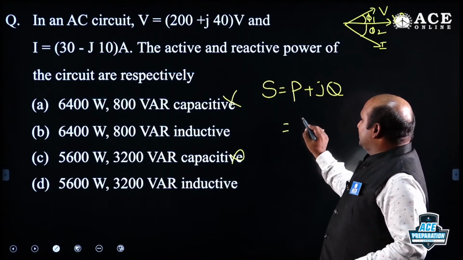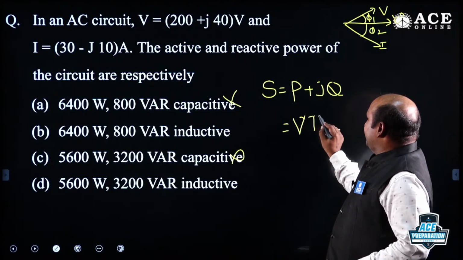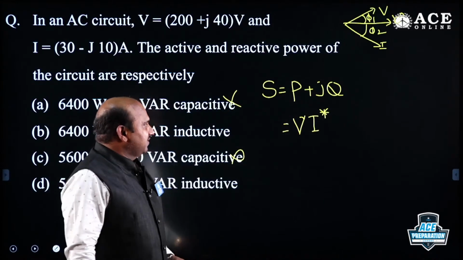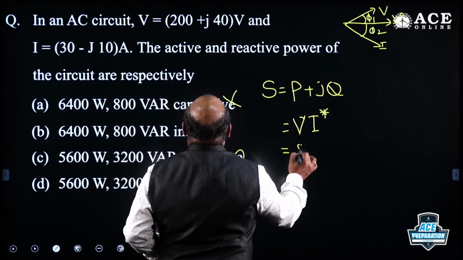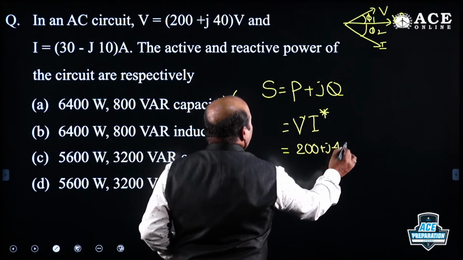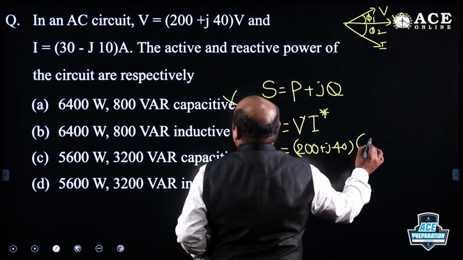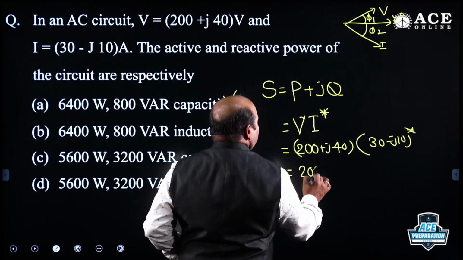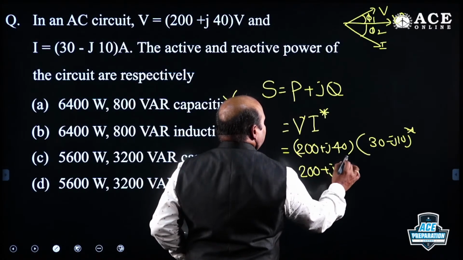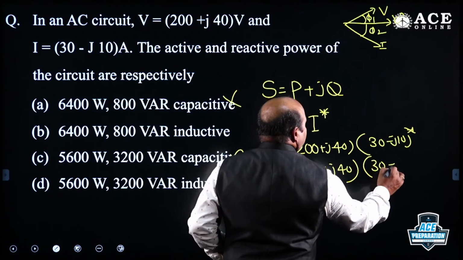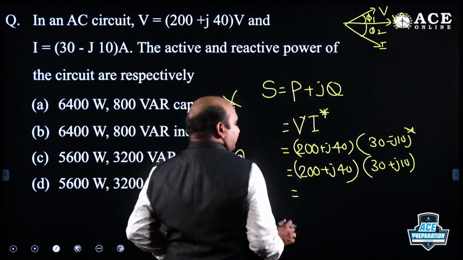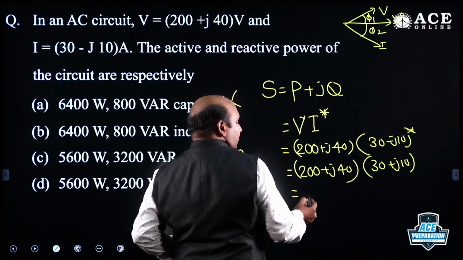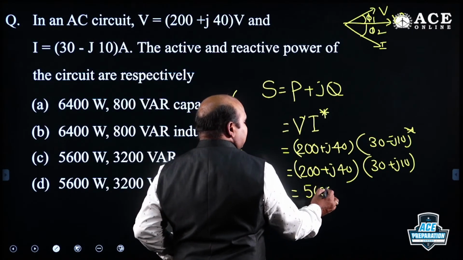Now next, you know that S is equal to VI complex conjugate. Already you know that. Complex power is VI conjugate. That means 200 plus j40 times the conjugate of 3 minus j10, nothing but 200 plus j40 times 3 plus j10. With this, real part 6000 minus 400 is 5600.